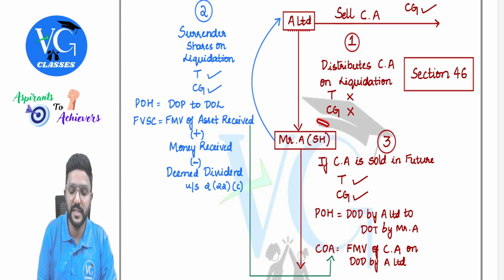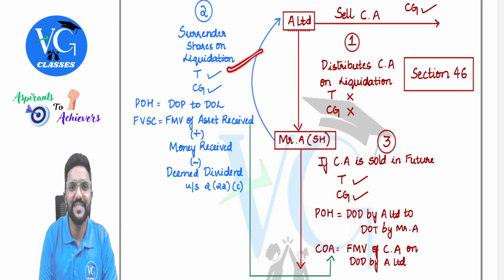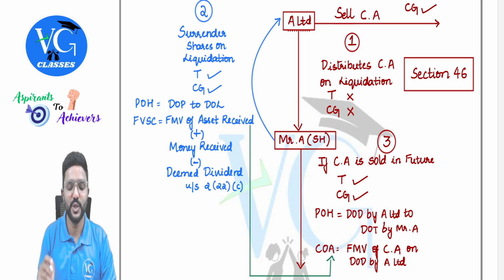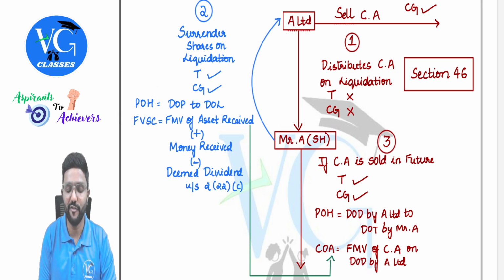So Mr. A is surrendering whatever shares he is holding to the company. Is it a transfer? Yes, transfer of shares. Should we compute capital gains on it? Yes. And in that case, the period of holding will be from the date of purchase of shares by Mr. A till the date of liquidation, guys.